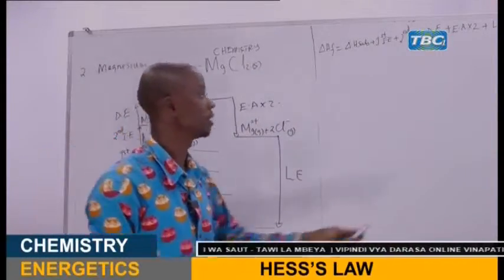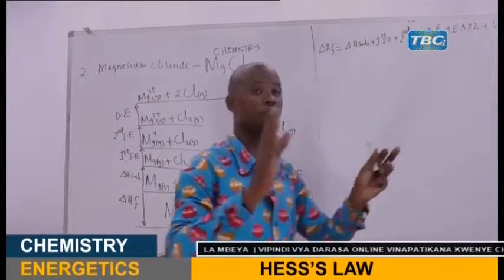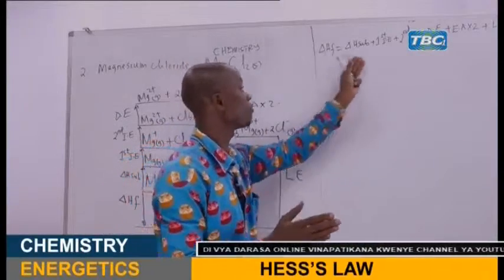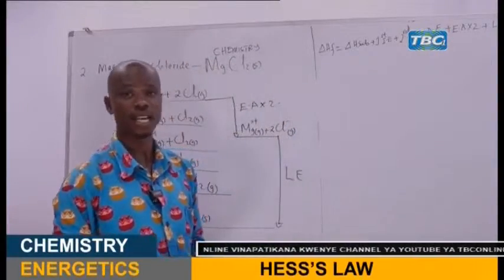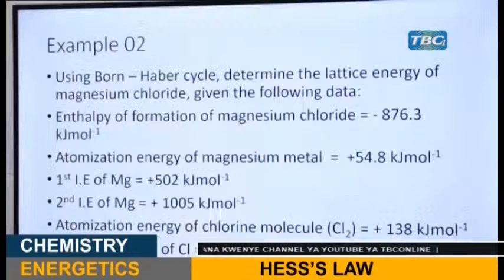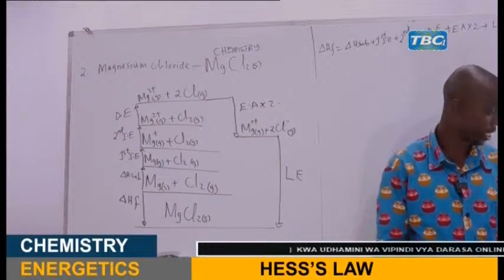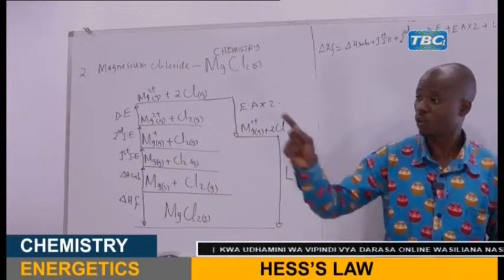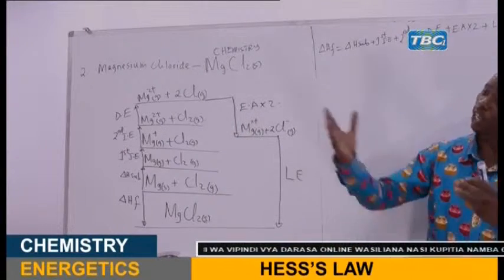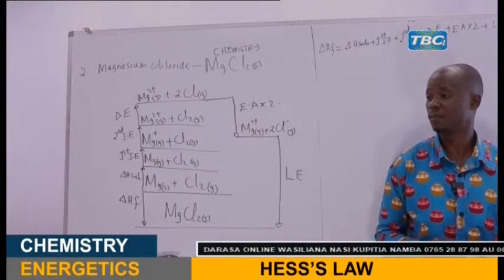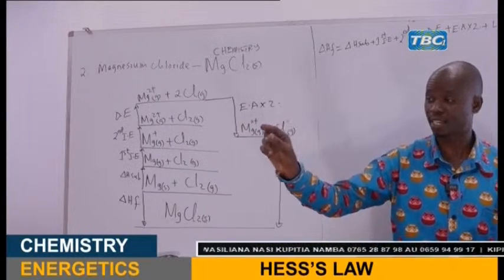What are you required to find? The lattice energy. But before you do anything, the question comes: do you have all the data as given? Yes, we have the data. They are already there. Now, because they are already there, we have to analyze some of the issues. One, when you talk about the dissociation energy, is the dissociation energy given in this question? No, there is no dissociation energy there. But we can obtain dissociation energy. How can you obtain dissociation energy, my dear students? This is where some of the students are failing.